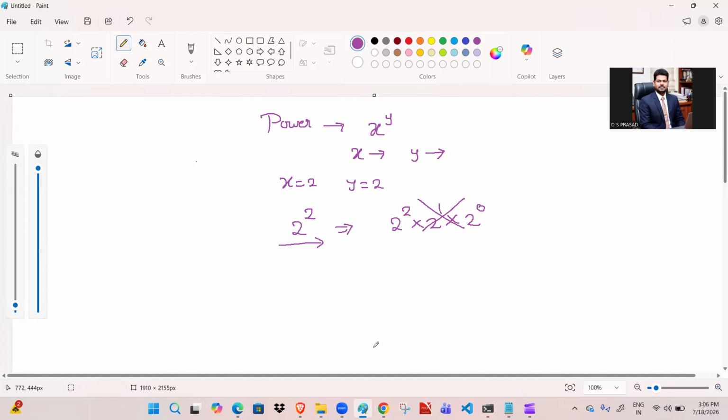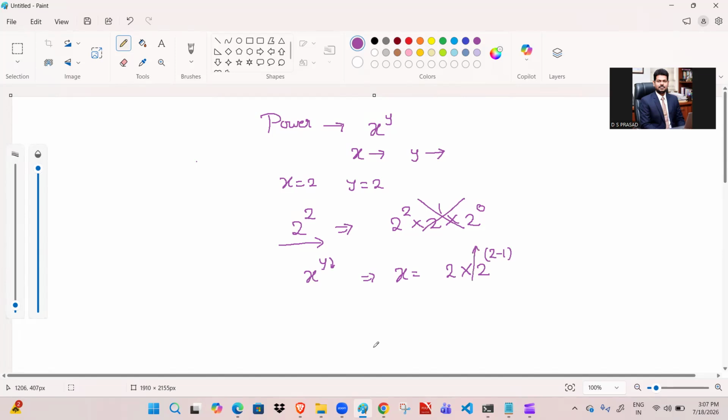Sir, this is 2. Okay. So this is 2 power 2. And next, how to think like that? See here, x power y, right? So first I am going to take that x, x in the sense means 2. So 2 multiplied by what about the next one? Here we need to reduce the power by 1, right? So 2 power 2 minus 1. Okay. So this will take care of that one.